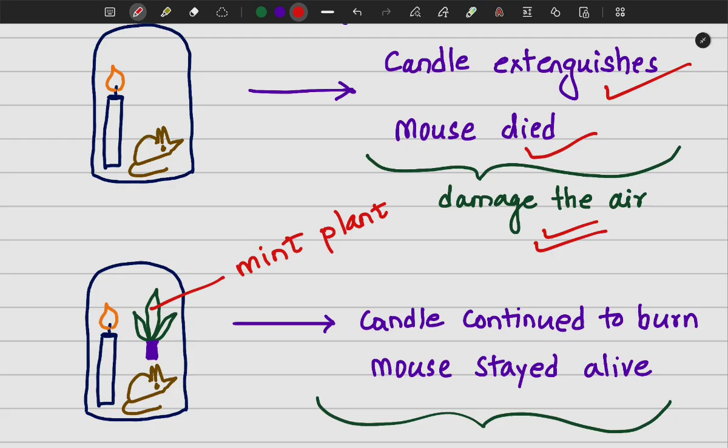When kept in the dark, the mouse died and the candle extinguished. Why? Because in the absence of light, in dark condition, the plant was not able to photosynthesize and hence no oxygen was released. Therefore the mouse died and the candle stopped burning. But in the presence of light, it did not happen. In the presence of light, the candle continued to burn and the mouse stayed alive. Why? Because in the presence of light, photosynthesis was being carried out and oxygen was being released by the mint plant.